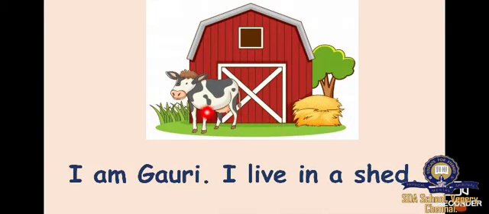What animal is this? Cow. Very good. I am Gauri, G-A-U-R-I, Gauri. I live in a shed. This home, we only make this home, no? For this cow? Yes. How can we call it? Cow lives in a shed. S-H-E-D, shed. I am Gauri. I live in a shed.